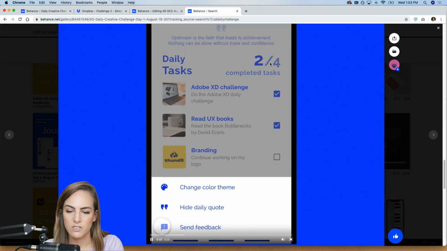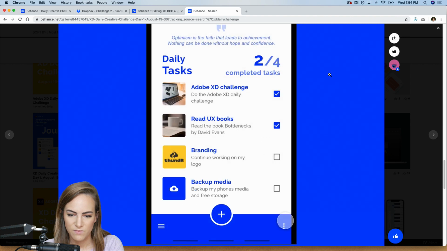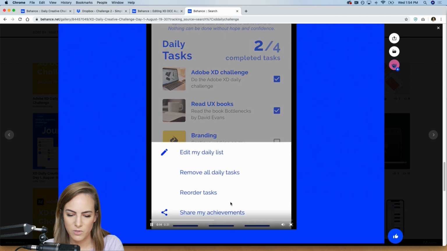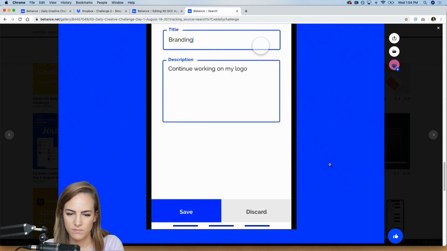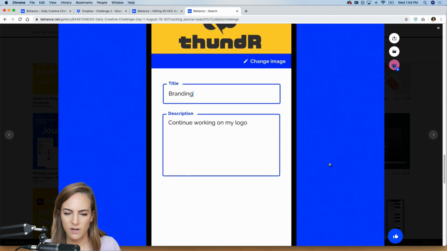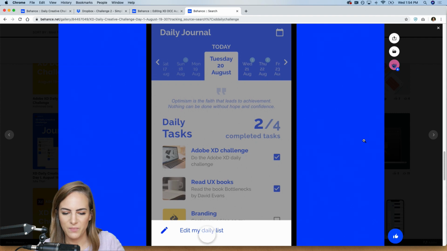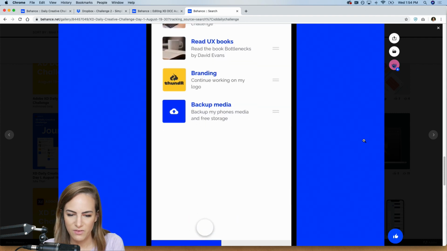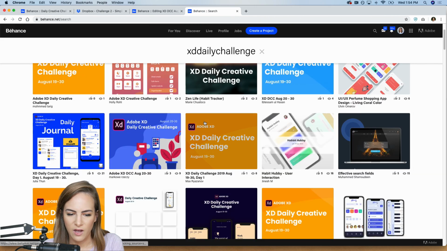Oh, and it shows 2 out of 4 tasks. Very nice. Seeing some more settings down there. Adding a title and description. Cool. That one looks really good. Awesome job, Julia.